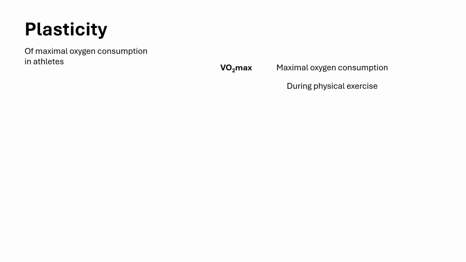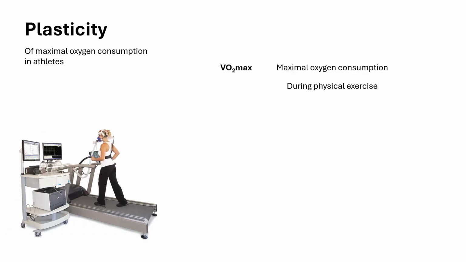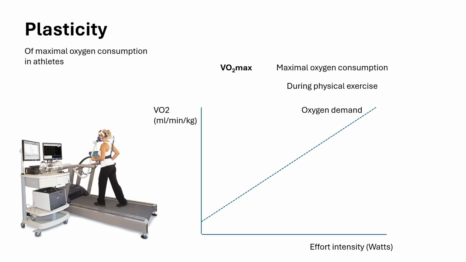To measure maximal oxygen consumption, athletes are made to perform intense physical effort, such as running on a high-speed treadmill or cycling. The oxygen and carbon dioxide intake and output is measured. As the intensity of the physical effort increases, so does the oxygen demand in their body. However, this increase is not linear, and it reaches a plateau at a certain point. This plateau corresponds to the maximal oxygen consumption, or VO2 max.